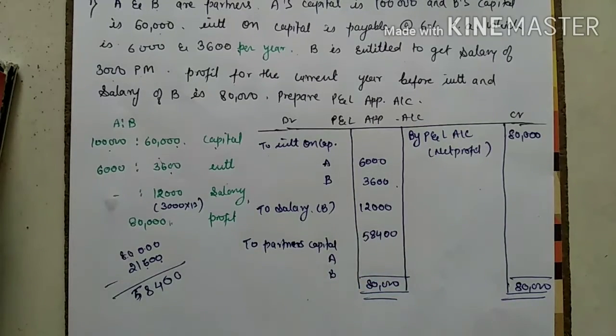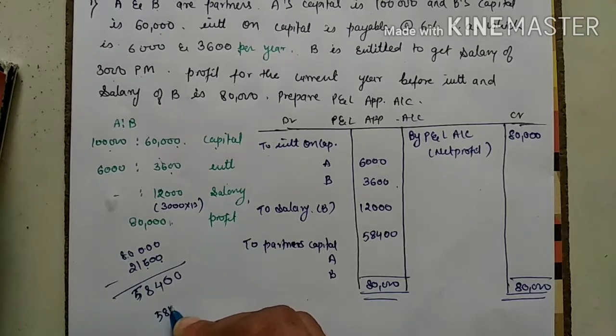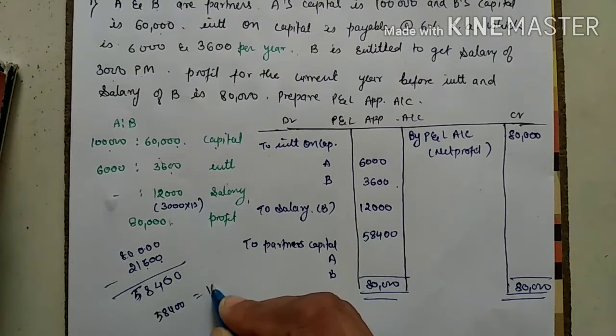I have to distribute. How will I distribute right now? In this question, nothing is given about the ratio. We always consider it as equal. Equal in the sense 58,400 will be divided in a 1:1 ratio. It means the total is 2. So 58,400 divided by 2.